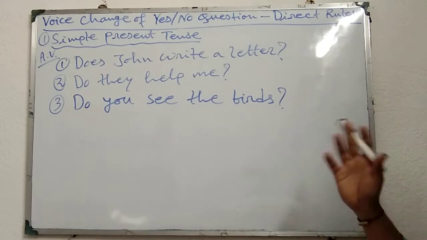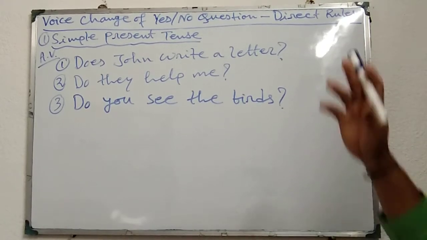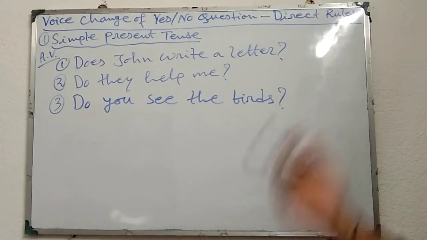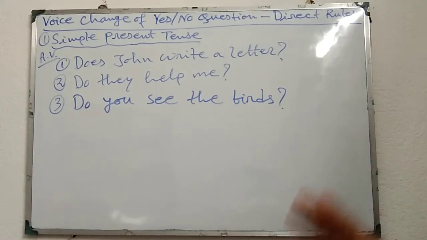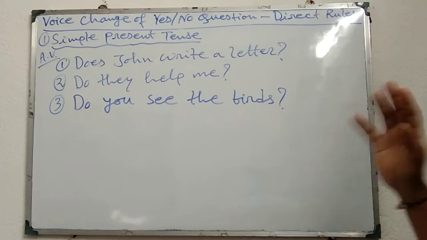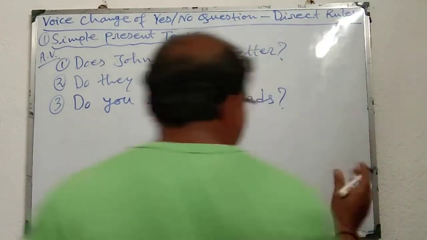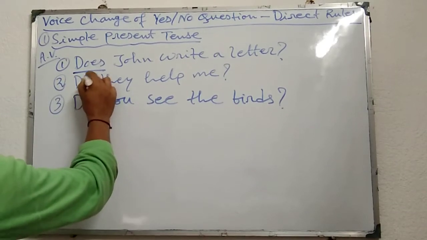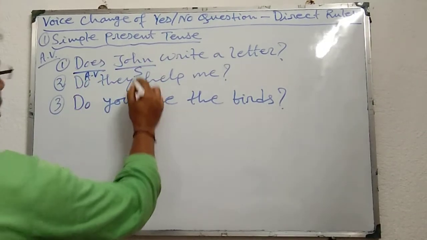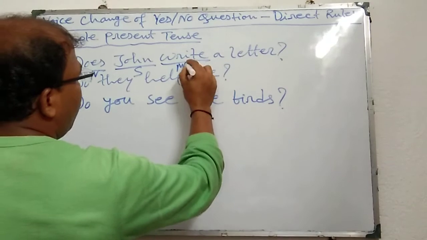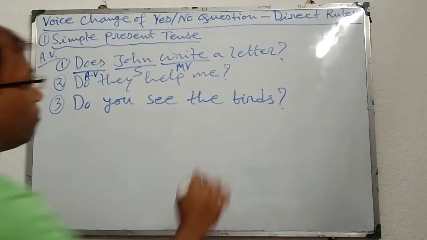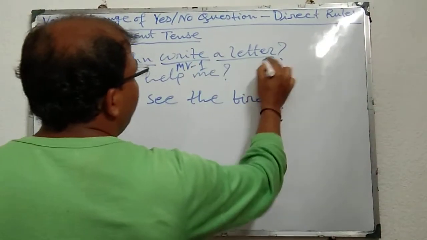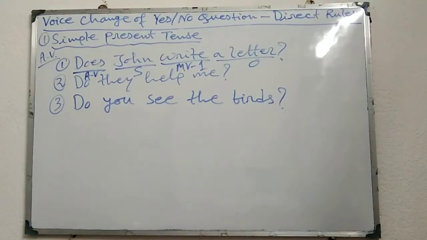But directly we can also change yes-no questions from active to passive, and in that case first of all we have to identify the subject, verbs and object. Okay, we are identifying. Does John write a letter? Does, it is an auxiliary verb. John, subject. Write, it is the main verb, first form, that is MV1. Letter, it is the object. Similarly, second sentence, do they help me?